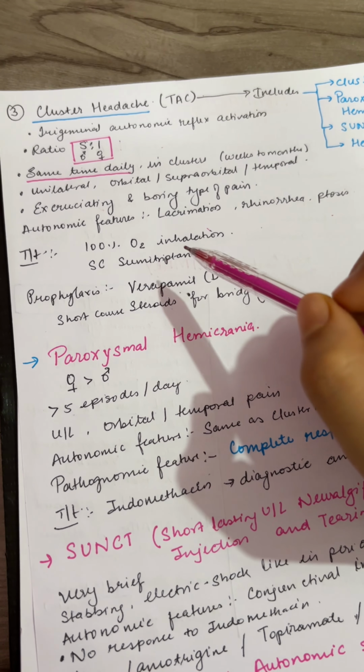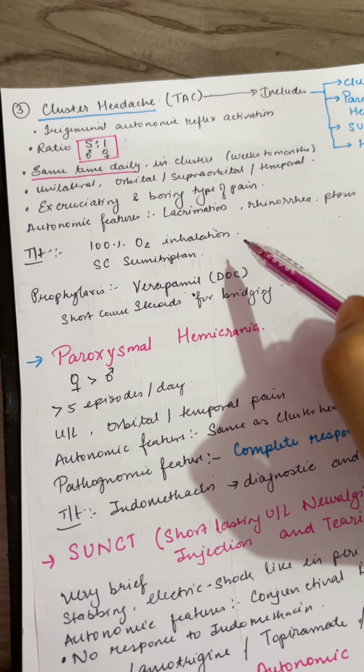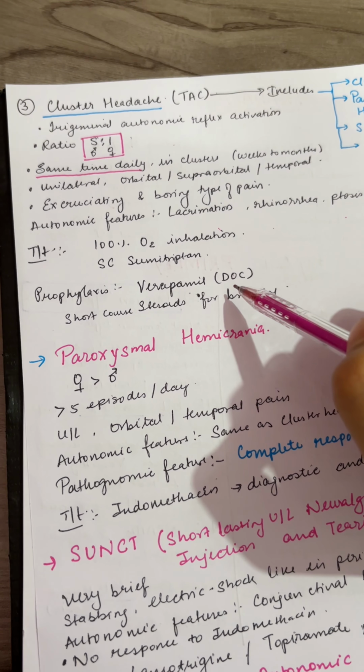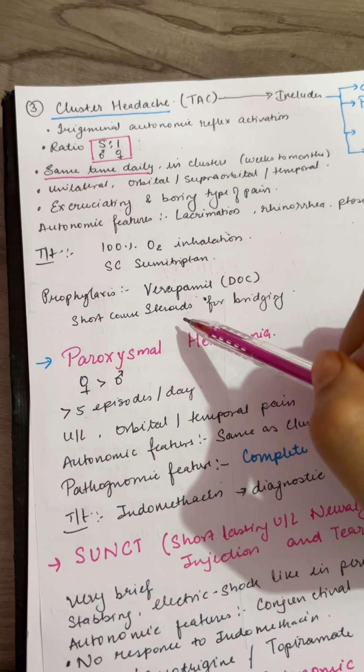So what is the treatment? We give 100% oxygen inhalation and subcutaneous sumatriptan. For the prophylaxis, verapamil is the drug of choice. And we also give a short course of steroids for bridging.